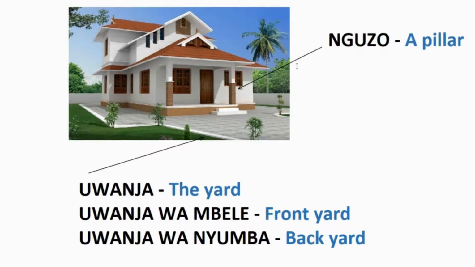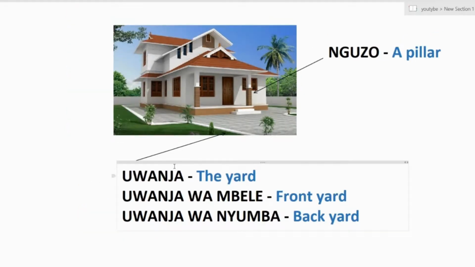Hii ni nguzo. This is a pillar. Nguzo, a pillar. Uwanja, uwanja. Uwanja means a yard. So it can be uwanja wa mbele, the front yard, or uwanja wa nyuma, the backyard. Uwanja, the yard. Uwanja wa mbele, front yard, and uwanja wa nyuma, the backyard.